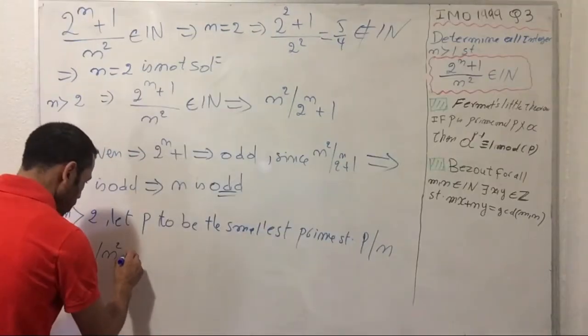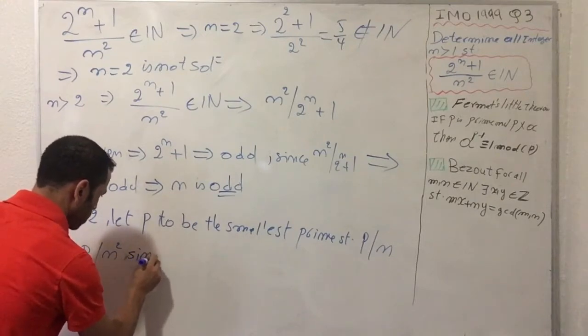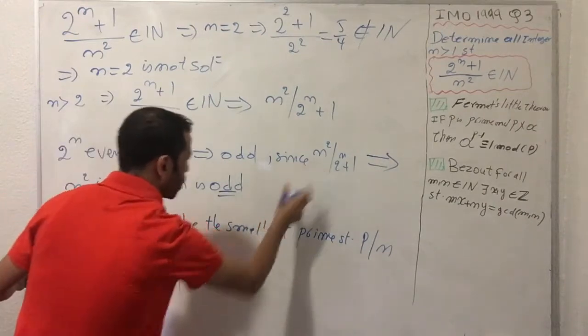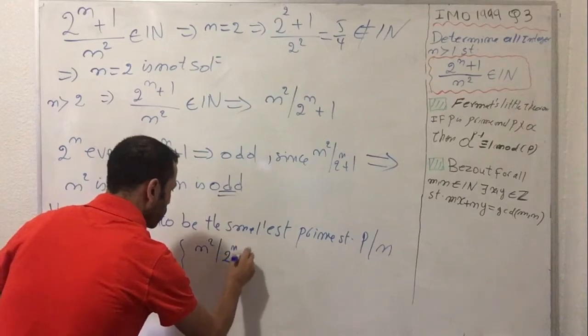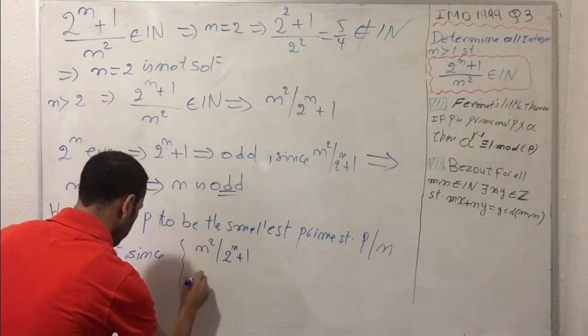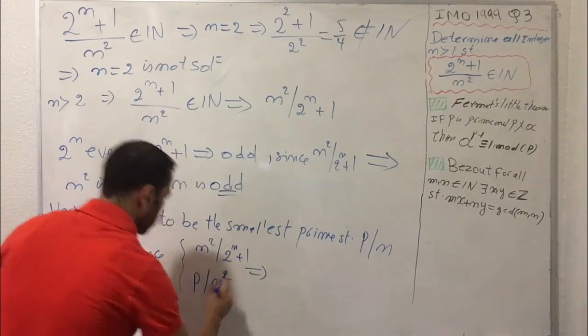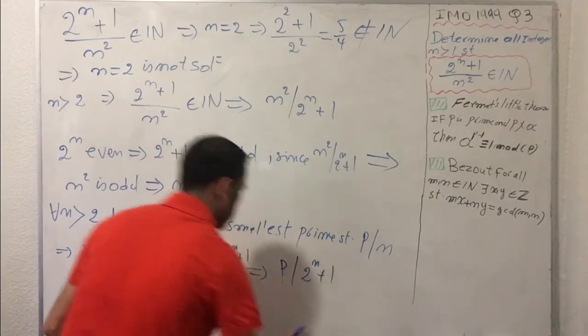Since we have two conditions, n squared divides 2^n + 1 and also p divides n squared, what does this mean? p divides 2^n + 1 as well.